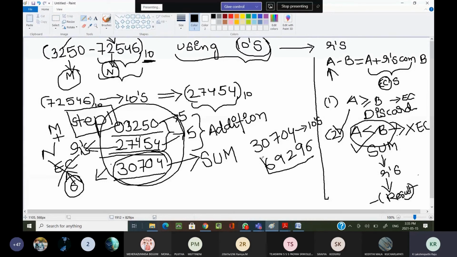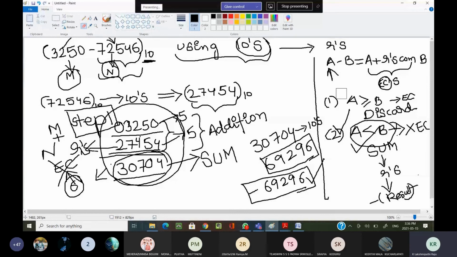For this final result, what do I have to do? I have to put a negative sign. So 69,296 with a negative sign. This is my final result, and we should consider it as our final result. Am I correct? Are you able to follow?